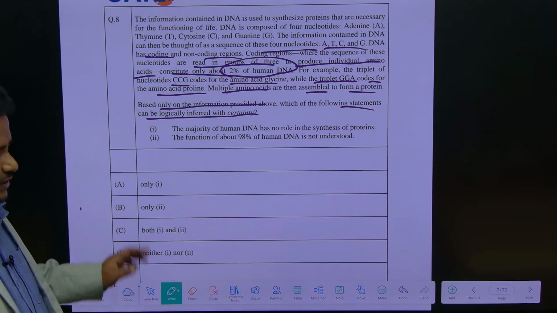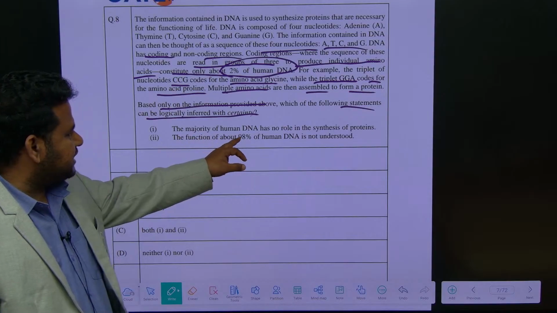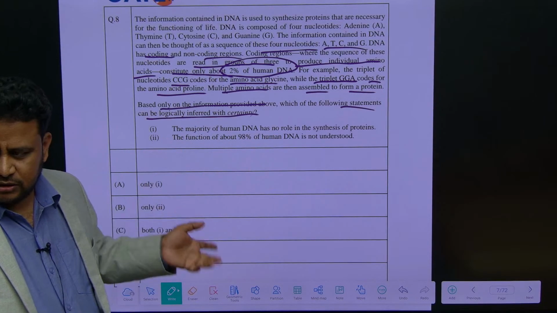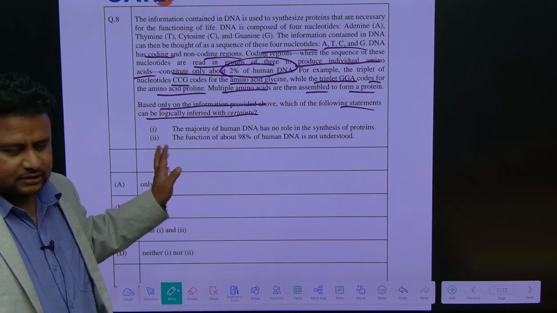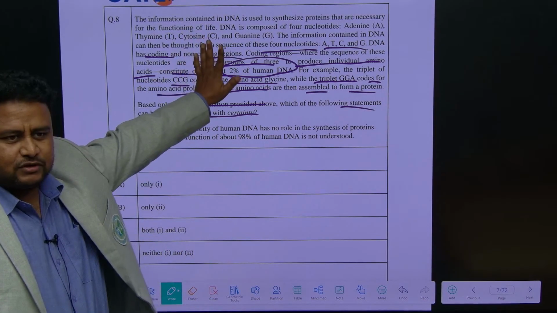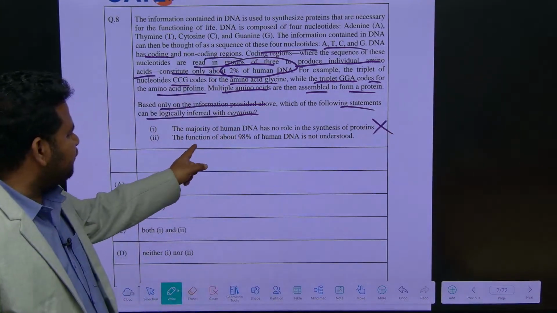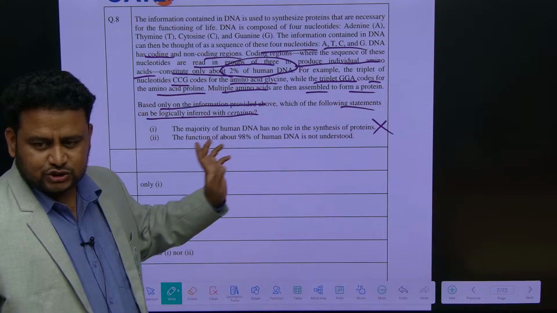What does coding mean here? The majority of the human DNA has no role in synthesis of proteins. Have they told anything like that? Your knowledge may be saying like that, I don't know about that. Have they told anything about that? No, not at all. Then they are telling the function of about 98% of human DNA is not understood.